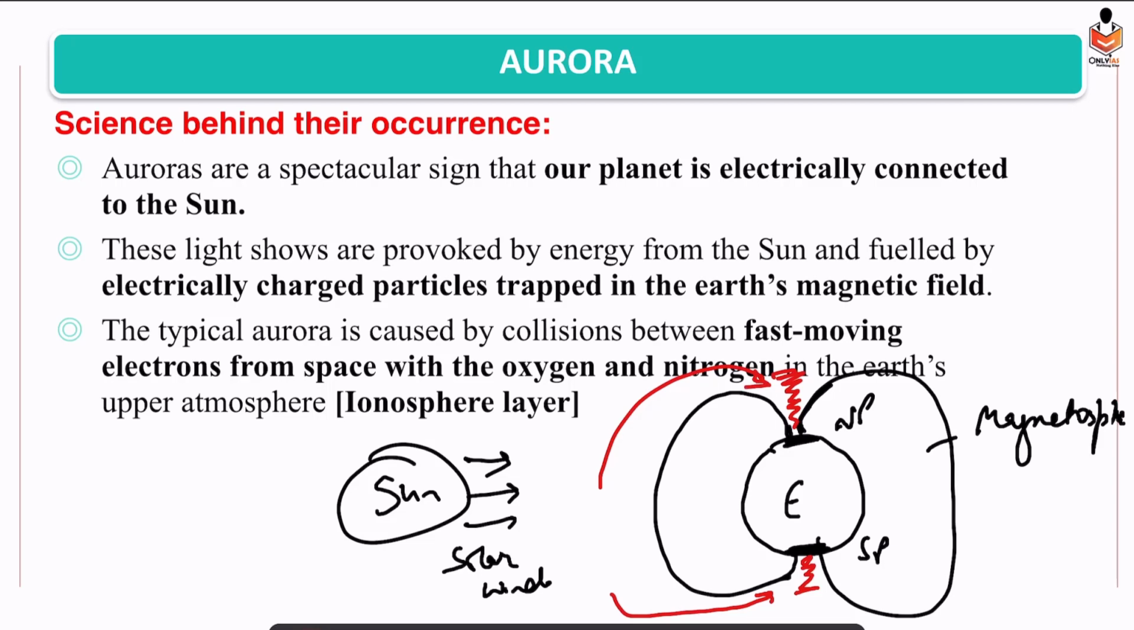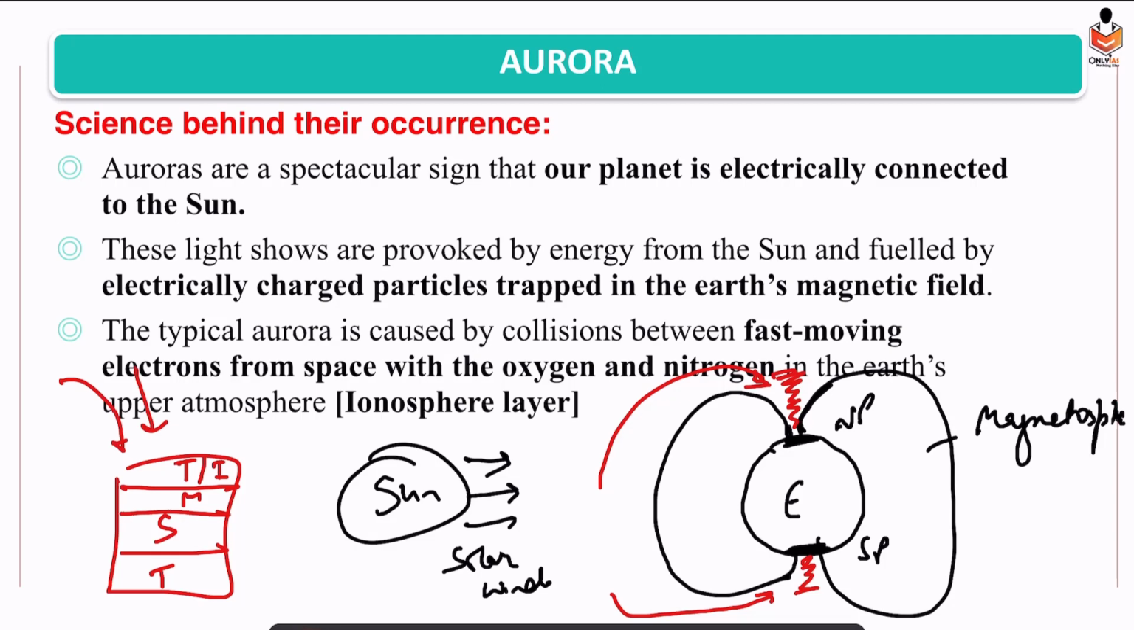And when they enter, what do they encounter? Remember structure of the atmosphere: troposphere, stratosphere, mesosphere, thermosphere or ionosphere. So when solar winds are entering, they will first encounter the topmost layer, thermosphere, ionosphere. So in ionosphere we have ion particles, or you can say we have molecules of oxygen. So now these oxygen molecules will interact with the solar winds.